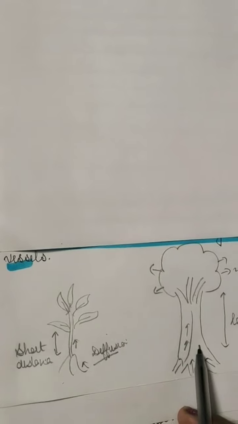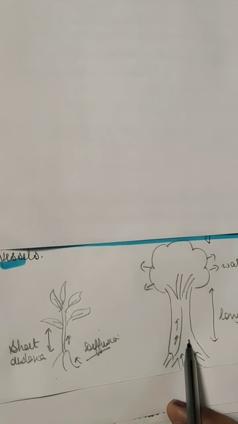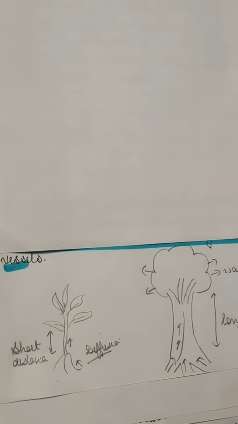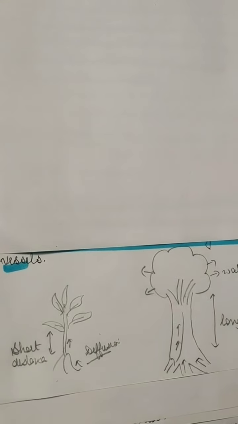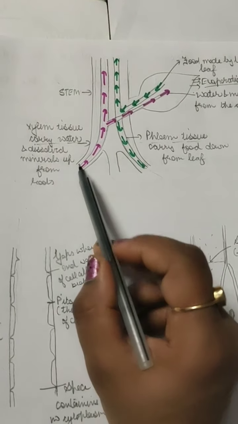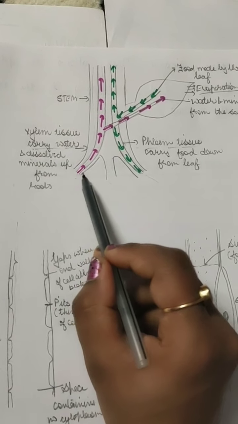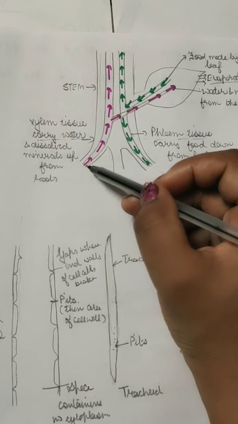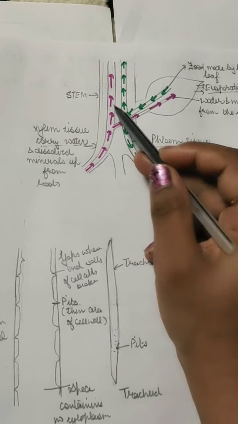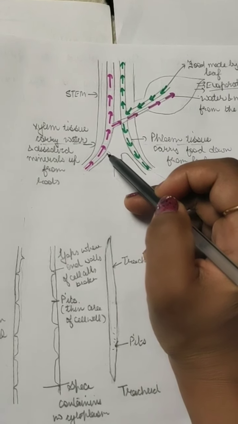But diffusion is not sufficient for taller and bigger plants, because all the energy will be used up in the movement of the water, and they need a proper system for that. So in these plants, the roots have some tiny hairs on them. They will absorb the water, and the water will move only in the upward direction, not in the downward direction. So it's a unidirectional system. Along with the water, there will be minerals also.